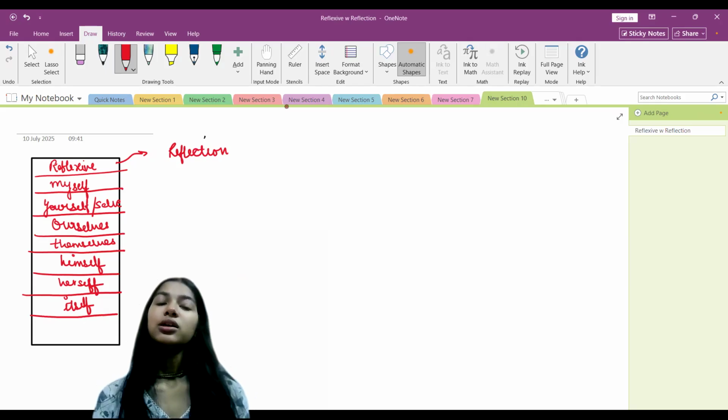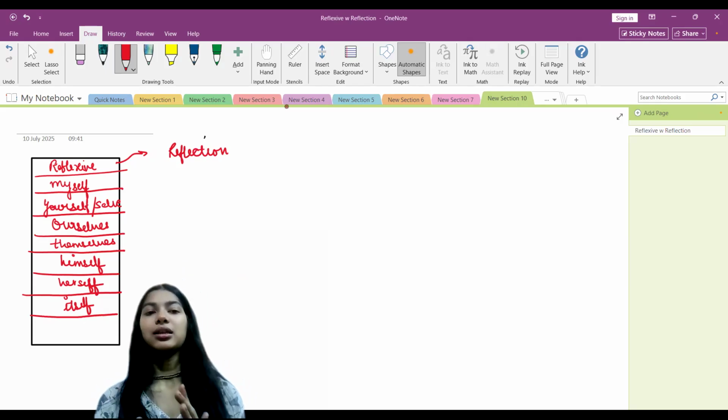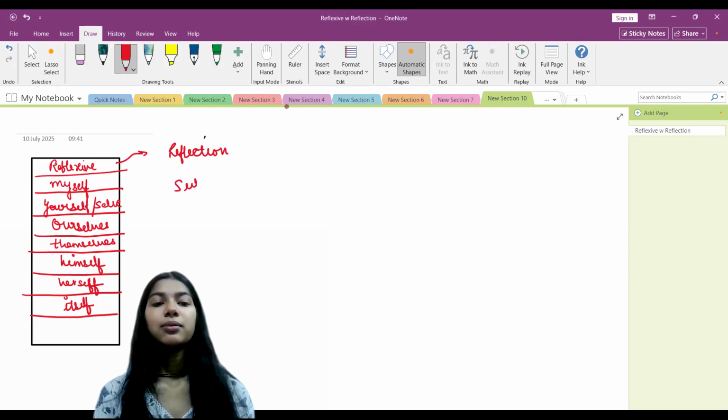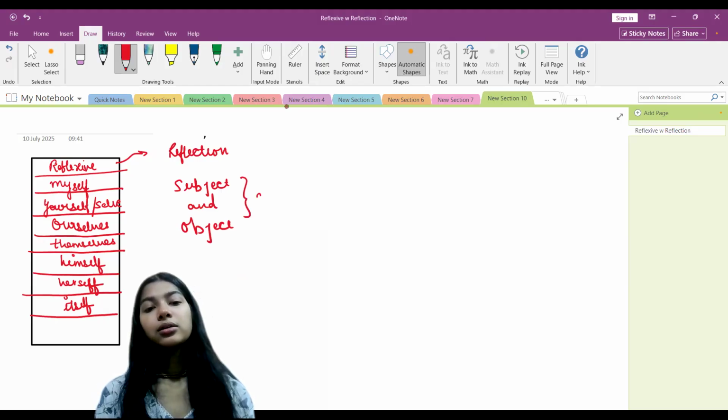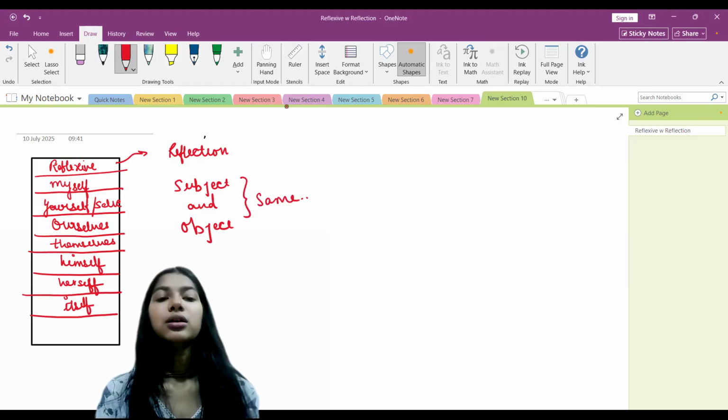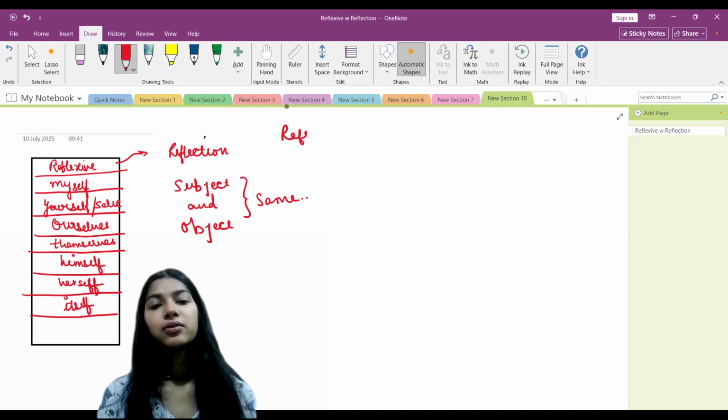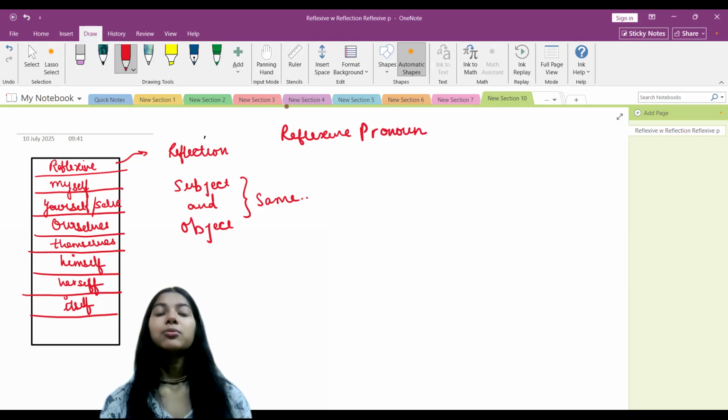So here also, in any sentence when subject and object are both the same, there we use reflexive pronouns.